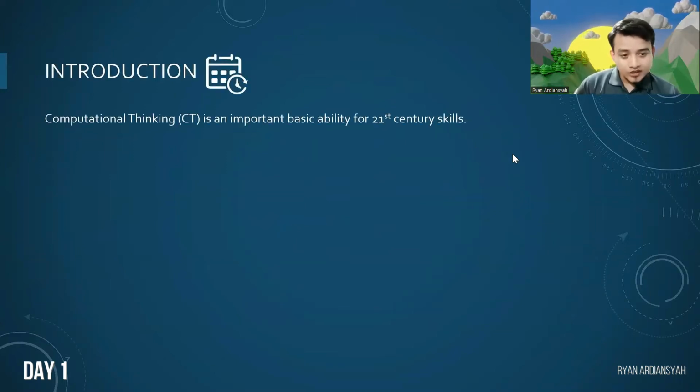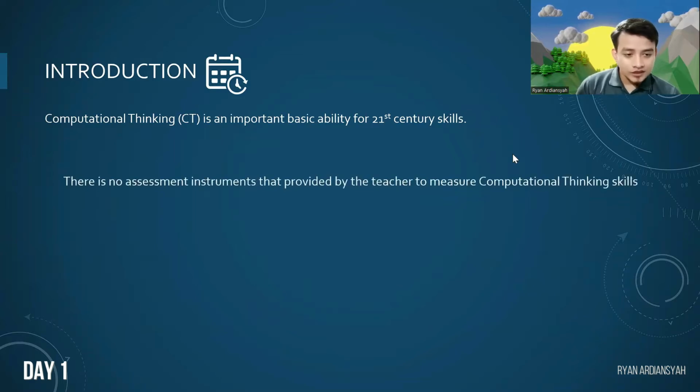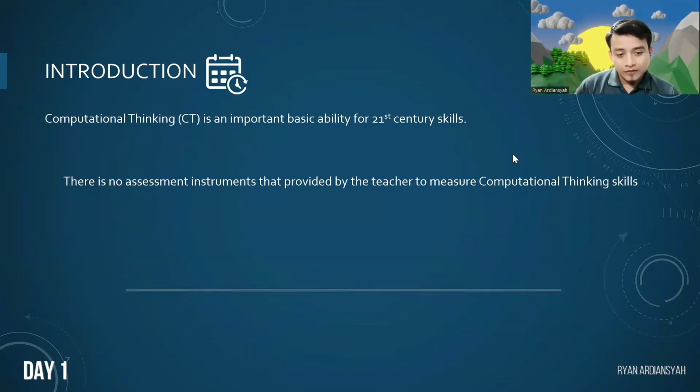Computational thinking or CT is an important basic ability that must be had by students, the same as the ability to read, write, and math. The application of CT in biology learning in school will be effective if it can be measured correctly through specific assessment instruments. But the problem that occurs in our school is that the questions provided by the teacher do not train computational thinking skill because the questions still tend to be oriented to quantitative aspects.